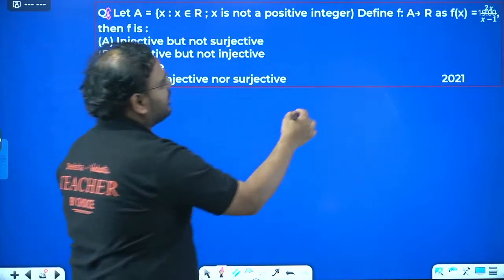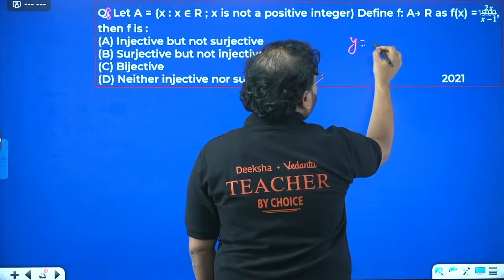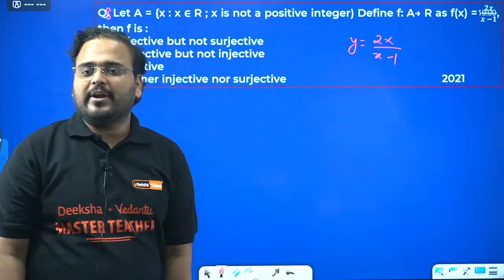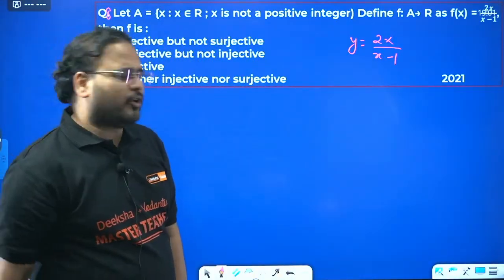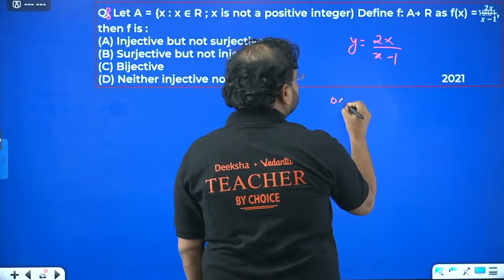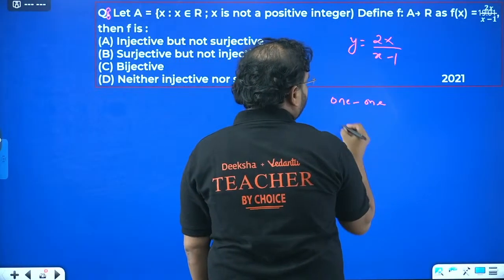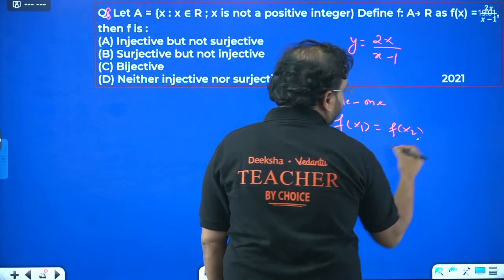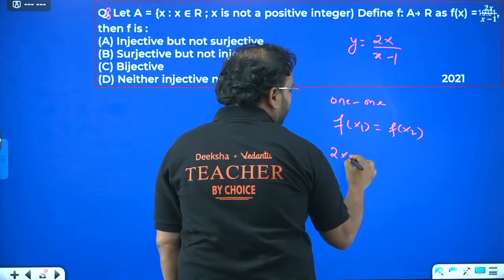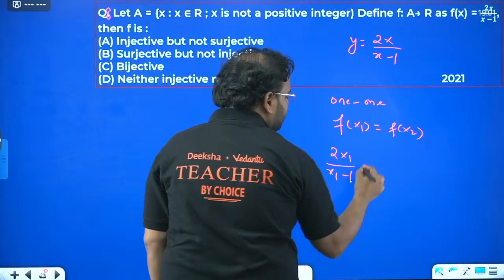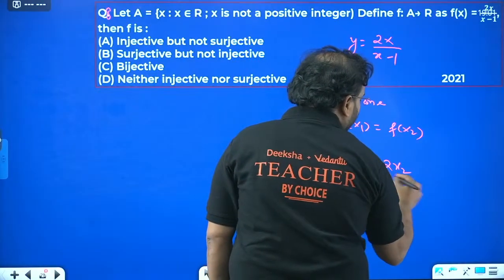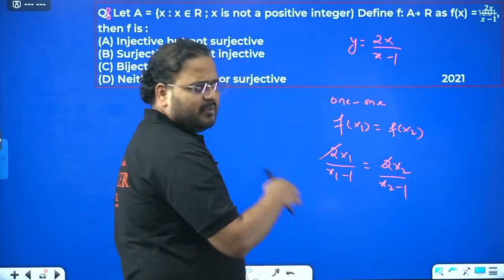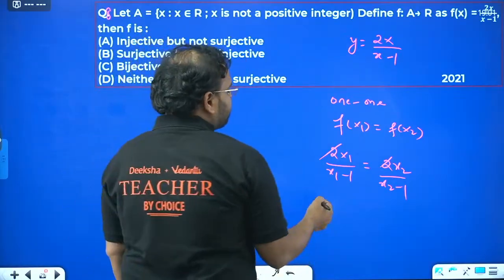The function given over here, write it again. It's given as y equal to 2x upon x minus 1. Check whether it is injective or not. Check for 1-1 first. For 1-1, what do you do? You start from here. f of x1 equal to f of x2. Try this out. 2 x1 upon x1 minus 1 equal to 2 x2 upon x2 minus 1. 2 and 2 cancel. Simplify this.